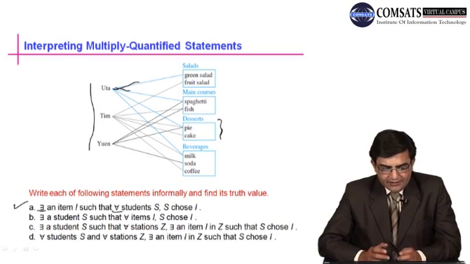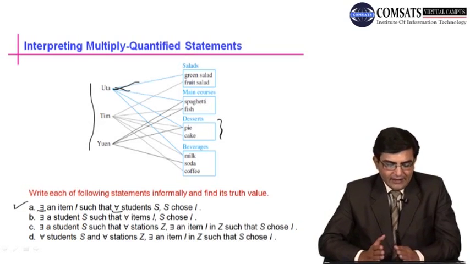In part A, we have to write it informally in a simple sentence form, and we have to calculate its truth value. The first statement is: there exists an item I such that for all students S, S chooses I. What does it mean?